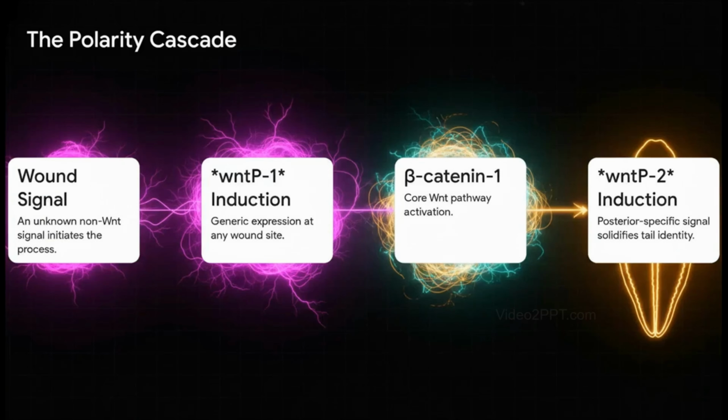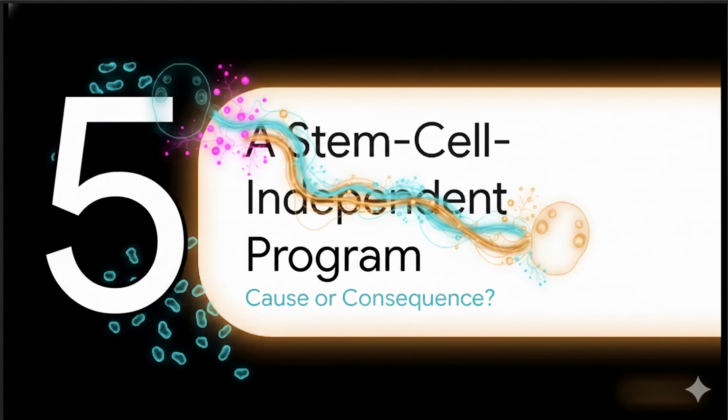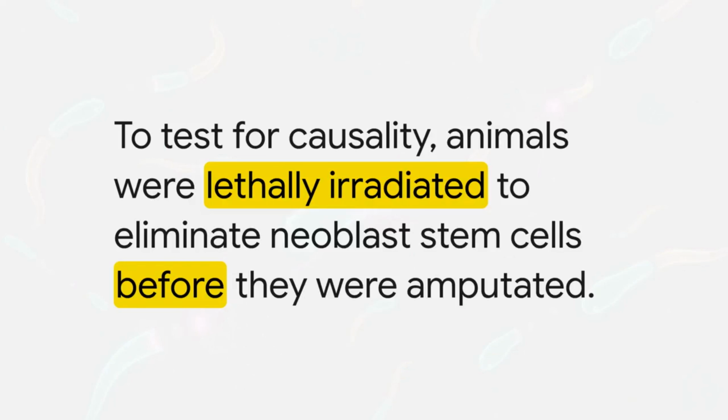At this stage, the paper has assembled a very compelling signaling cascade, but there is still one crucial alternative explanation to exclude. Maybe this Wnt program is not actually instructive. Maybe it is just a consequence of stem cells beginning to regenerate tail tissue. To test that, the authors eliminate neoblasts by irradiating the animals before amputation. This is the key causality experiment.